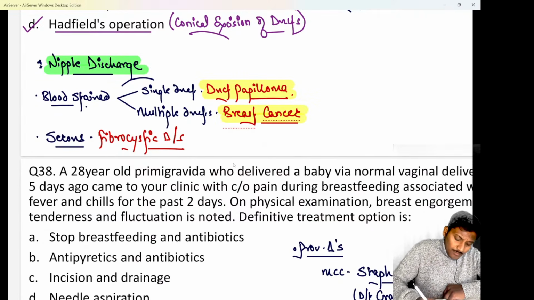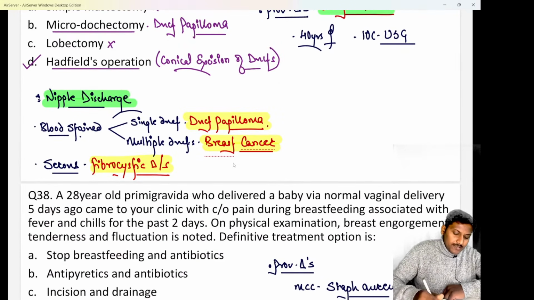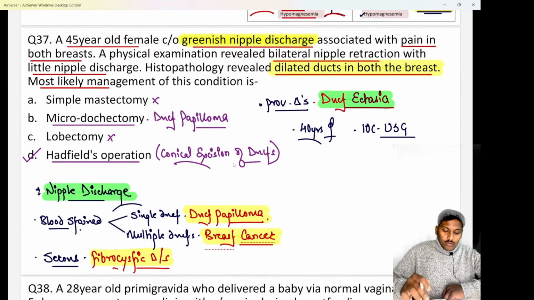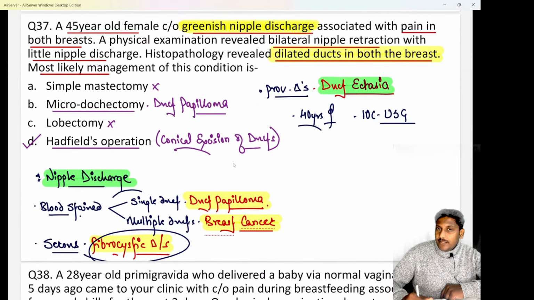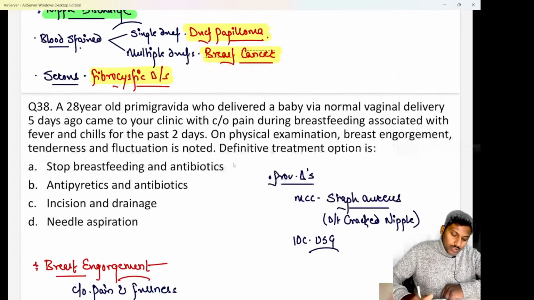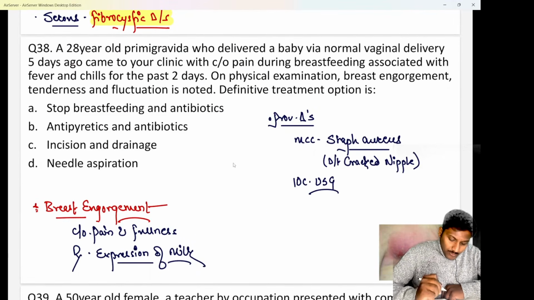Whereas if they say a serous nipple discharge from the breast, the most common cause is fibrocystic disease, also known as fibroadenosis. Fibrocystic disease or fibroadenosis is the commonest cause for a serous nipple discharge from the breast, and it is a cause for cyclical mastalgia. We know cyclical mastalgia, or cyclical pain in the breast, happens due to fibrocystic disease. Clear? Next is question number 38.